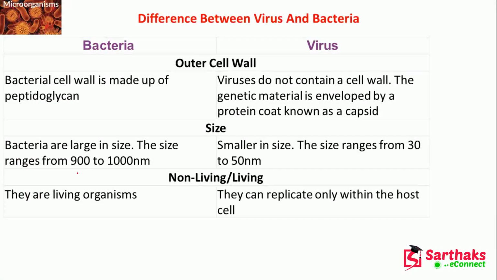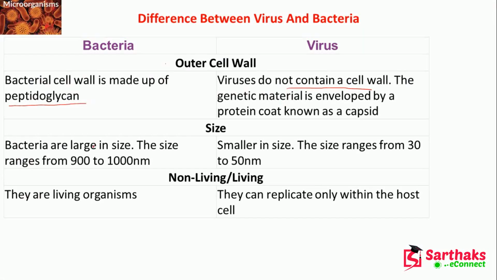disease. Now, the main difference between the virus and bacteria. In bacteria, according to the outer cell wall, the bacterial cell wall is made up of peptidoglycan, and viruses do not contain a cell wall. But in case of bacteria, the cell wall is made up of peptidoglycan. And the genetic material in the virus is enveloped by a protein coat, that is called capsid.